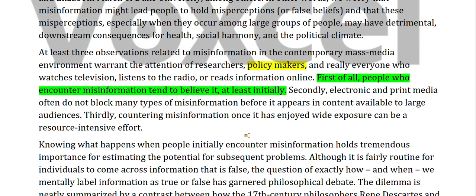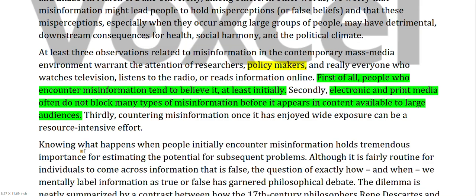After some time they might be able to distinguish between correct information and misinformation, but when they first hear it, they believe it. Secondly, electronic and print media often do not block many types of misinformation. So media do not block misinformation before it appears in content available to a larger audience. So they are not worried about spreading misinformation.